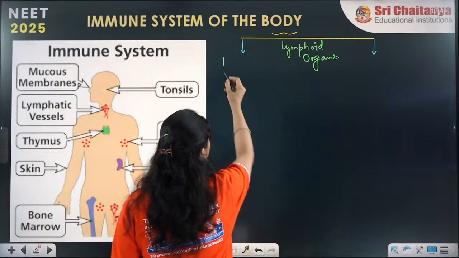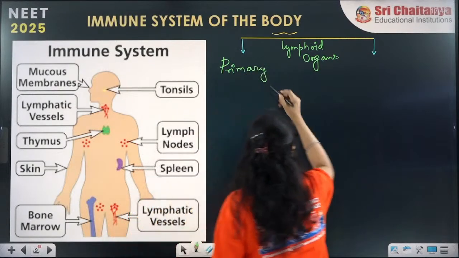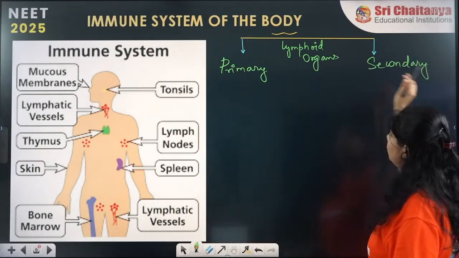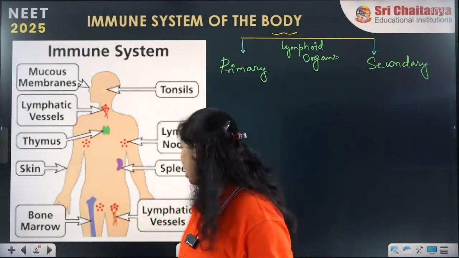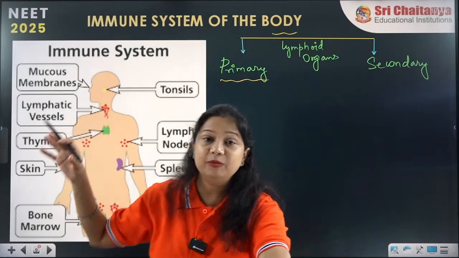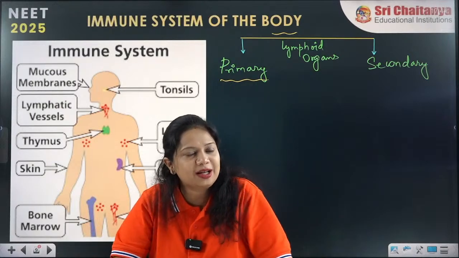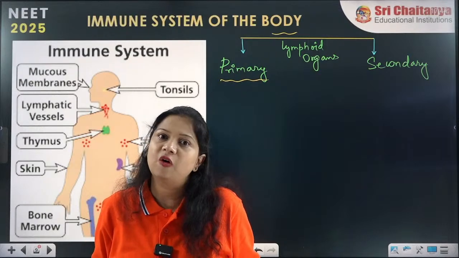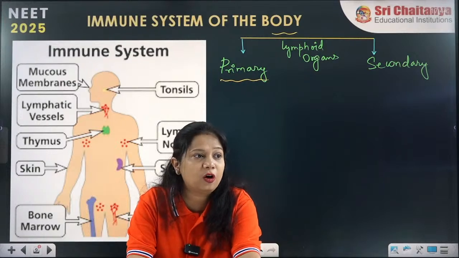Now, lymphoid organs can be primary and secondary lymphoid organs, and I am very sure many of you must have heard of them. Now, what are these primary and secondary lymphoid organs? Who is going to answer it? So, this is going to be your homework question: primary and secondary lymphoid organs.